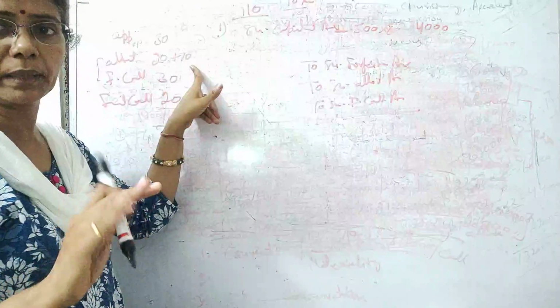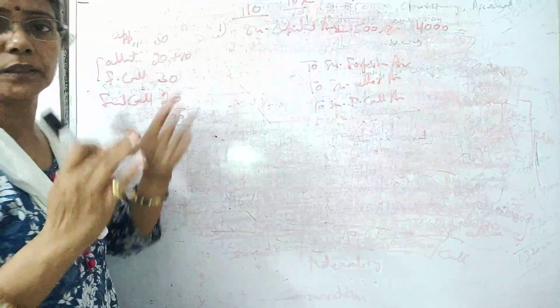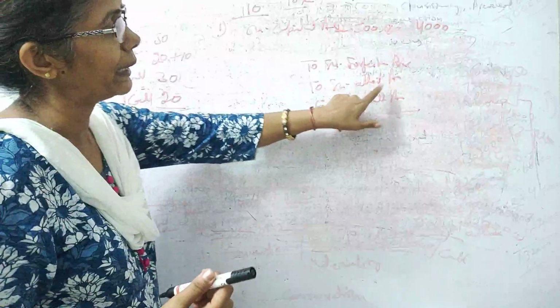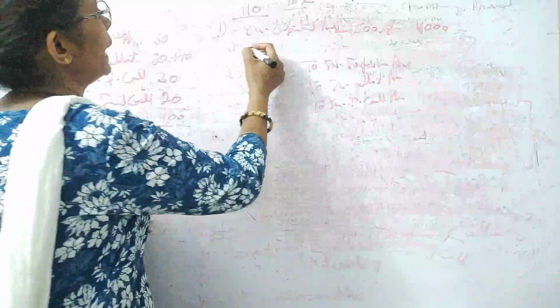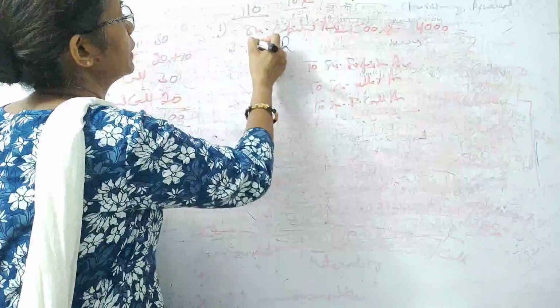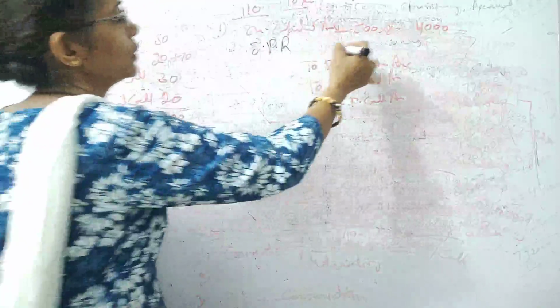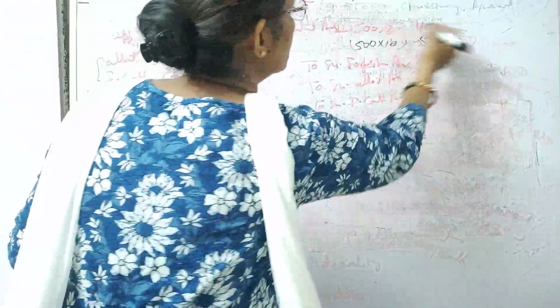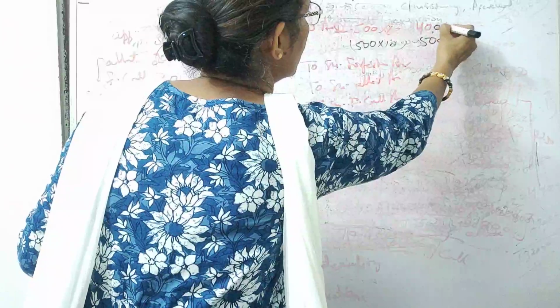So premium is not paid. So we will be showing it on both sides. We will be showing it in the debit also, and we will be showing it as a part of allotment also. So I can write securities premium reserve. Okay. So this is 500 into the premium amount, 10 rupees. So this comes 5,000. So here it was 40,000, okay, not 4,000.